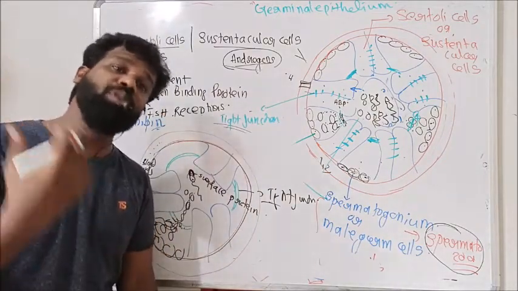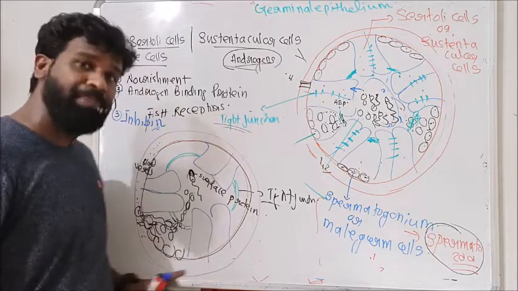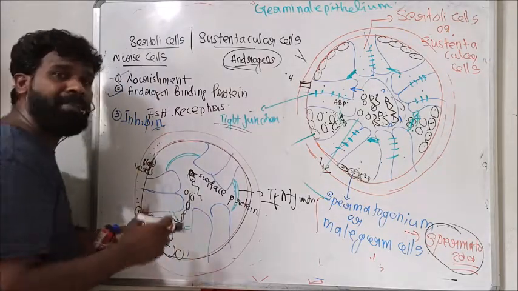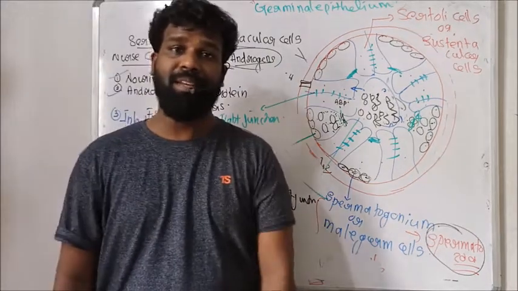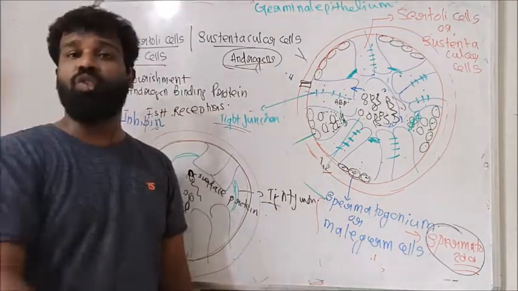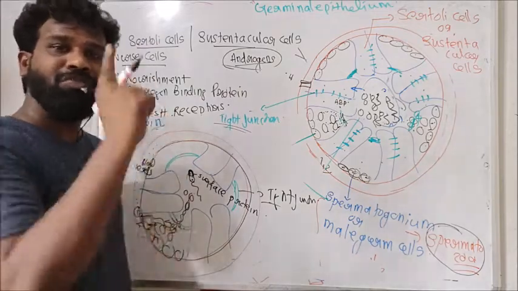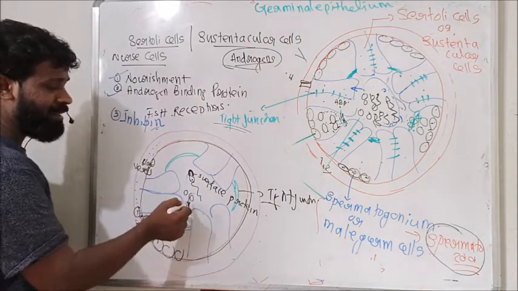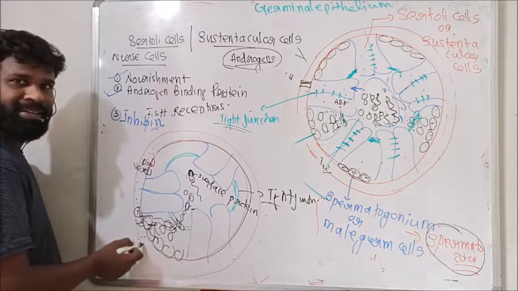That means an immune response like autoimmunity develops here. Our own immunity tries to destroy this sperm as well as the surface protein of sperm, which will result in autoimmunity. So for preventing such autoimmunity, this tight junction acts as a blood-testis barrier.